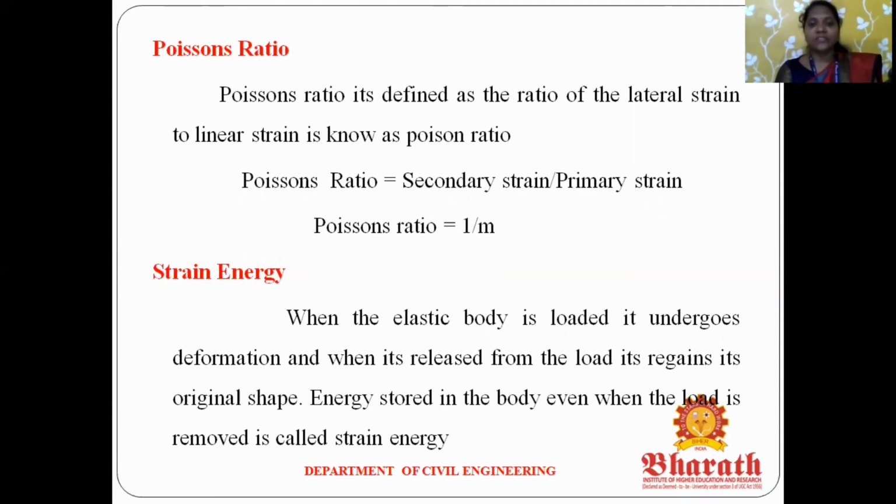The next one is strain energy. What is the definition of strain energy? The energy stored in a body, which is recovered after removal of the forces, is called strain energy. The best example for strain energy is a bow and arrow. In a bow and arrow, the bow undergoes deformation, and after release it regains its original position. The energy that is stored is called strain energy.